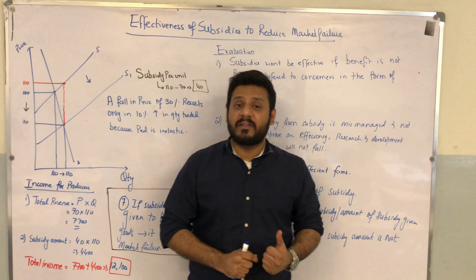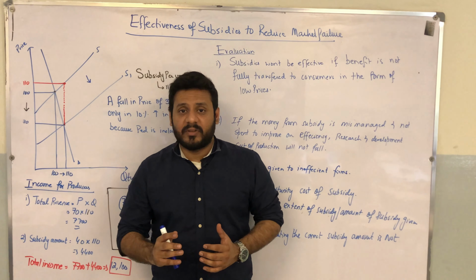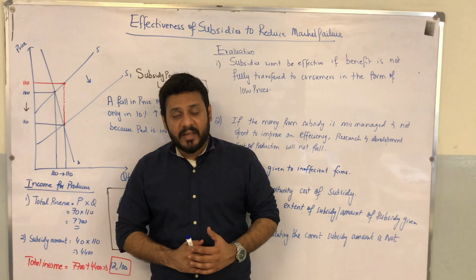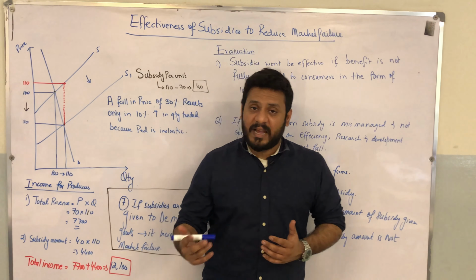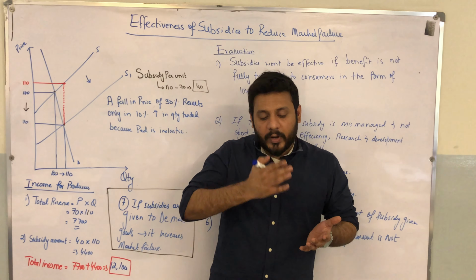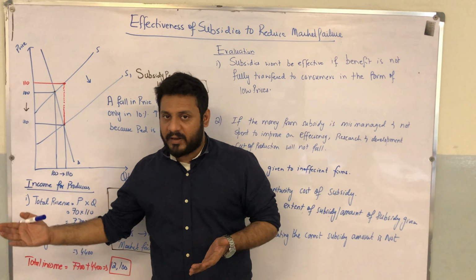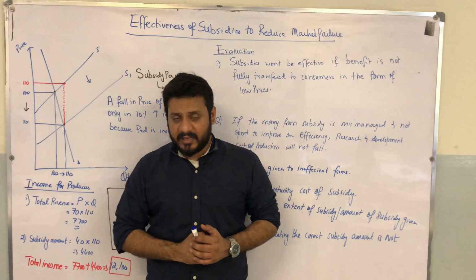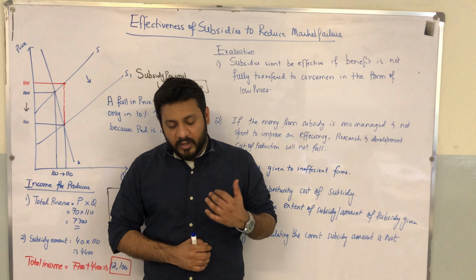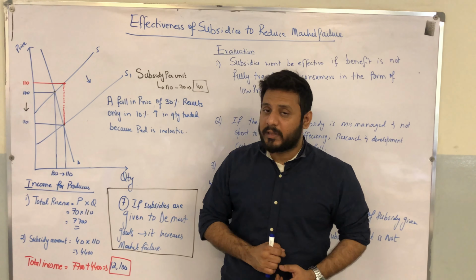In the previous video we discussed the effect of subsidies in reducing market failure. We discussed subsidies are going to cause a rise in the production and the consumption of merit goods. It is going to bring the merit goods to the socially optimum level. But is that really the case? We need to evaluate and debate on that in these 8-mark discuss questions. So let's see. Make sure that you watch the video till the end.